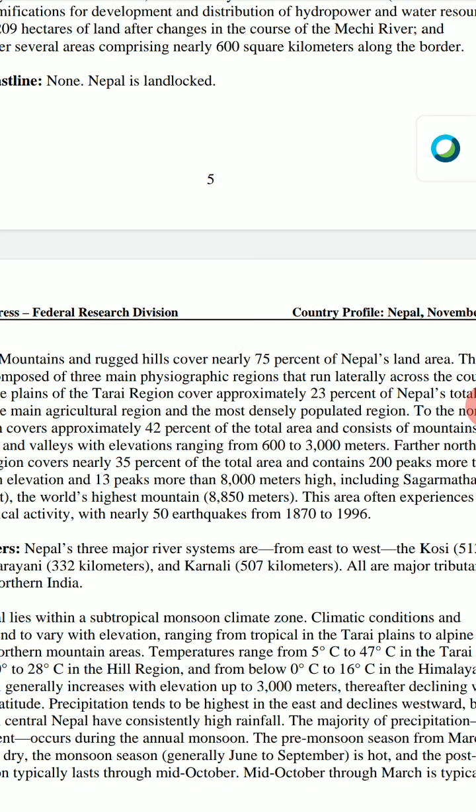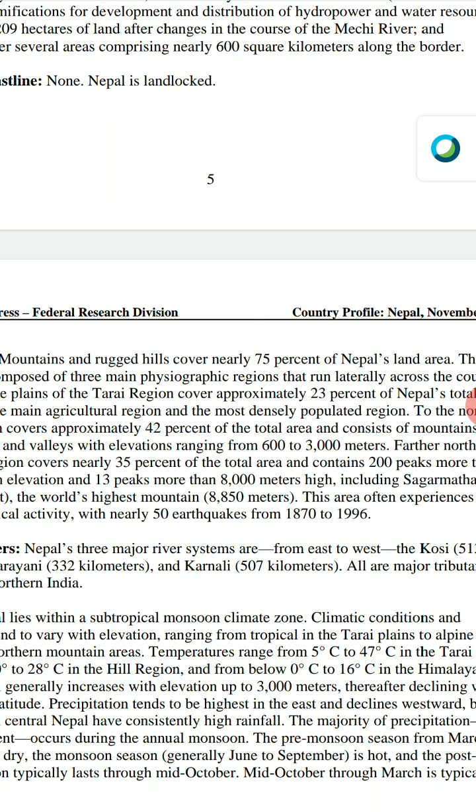So this is all about Nepal as a country. It is one of the small but important countries of South Asia, and it lies between two important, big rival neighbors, that is India as well as China. So it is acting as a buffer zone. 75% comprises the mountainous region, and the rest is the Tarai or somewhat flat land, not actually flat but comparatively flat land. So this is the whole country.